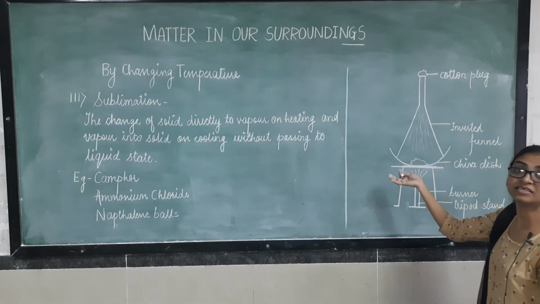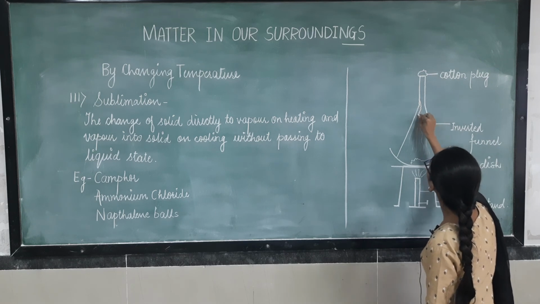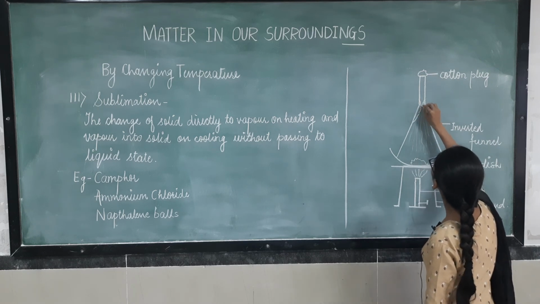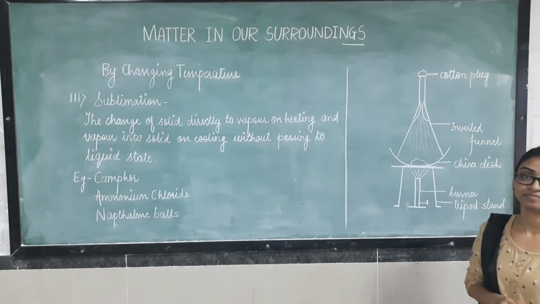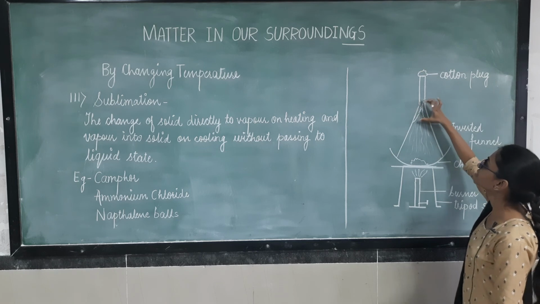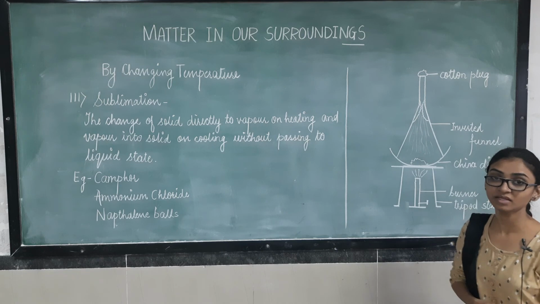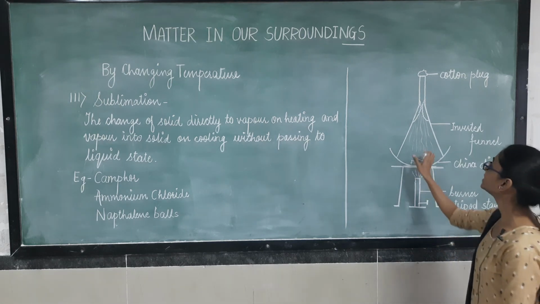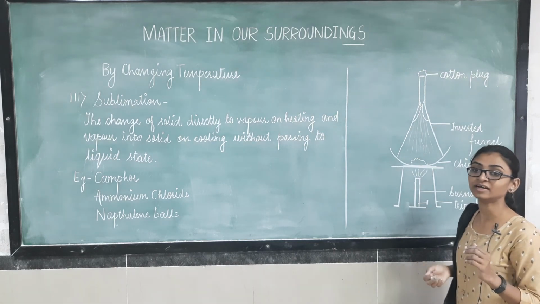Where are these vapors now? These vapors are settled here at the neck of this inverted funnel. At the neck of the funnel, a white substance is seen attached. That is what? Those are the vapors which have accumulated over the neck of the funnel.